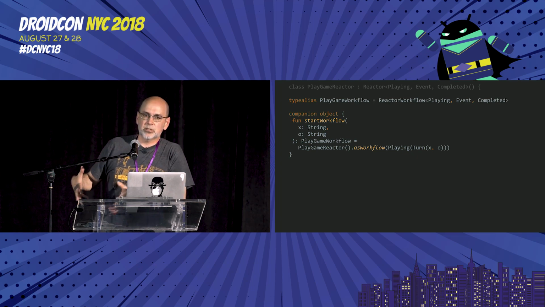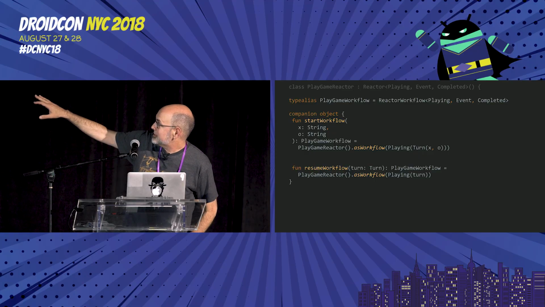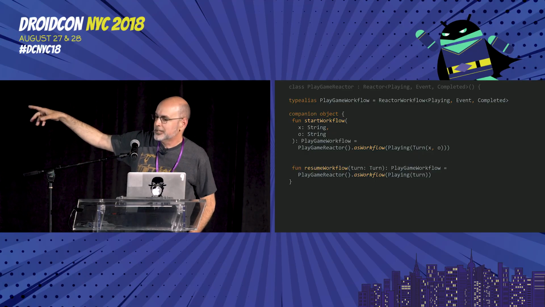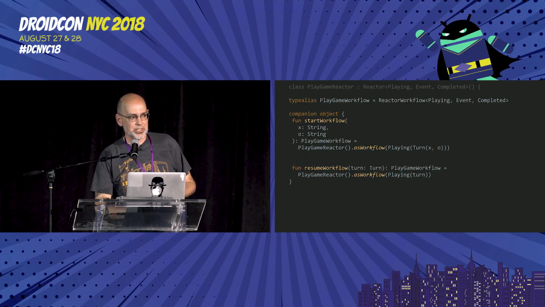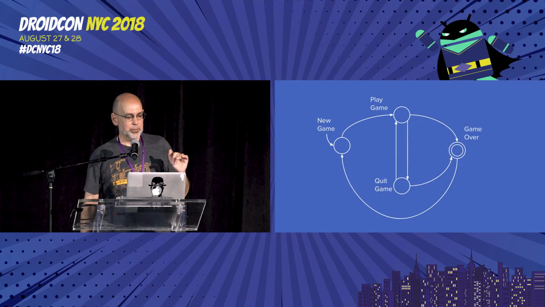Because I have this flexibility of being able to start reactors in arbitrary states, I can also provide myself another factory method so that I can, say, resume a workflow at a state that I left off. Handy for testing and handy for other things, as we'll see in a moment. Okay, that's it for the slide. We go back to the pretty picture now.